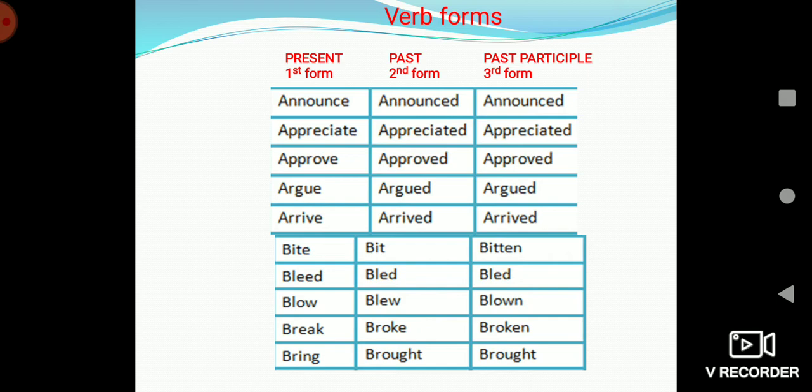So these are the three forms of the verbs. So in simple present tense, we are going to use the first form, that is the present form.